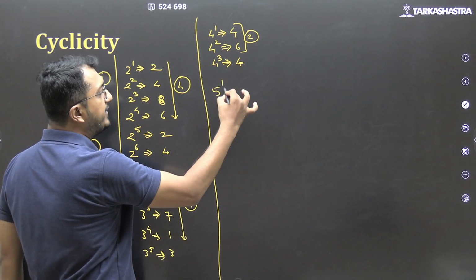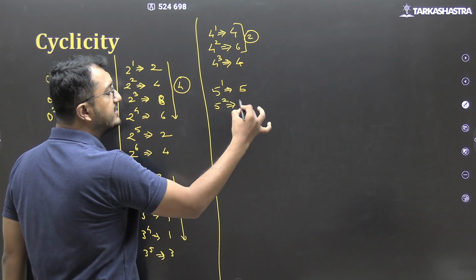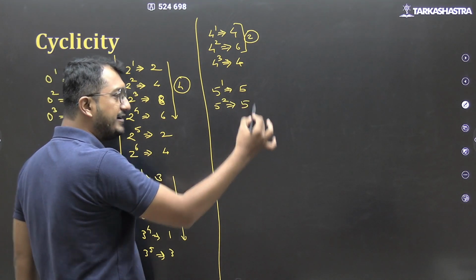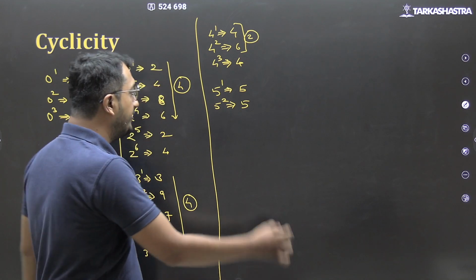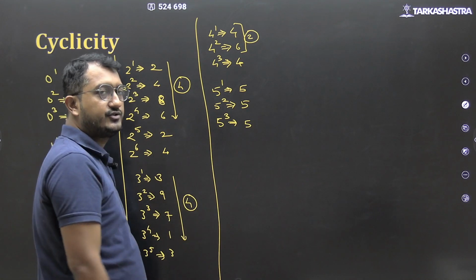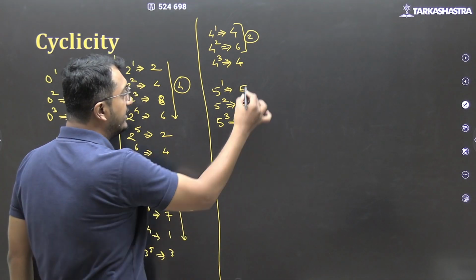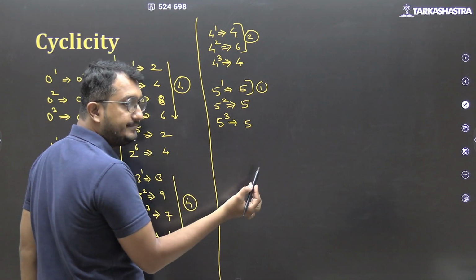5 की cyclicity. 5 raised to 1, last digit 5. 5 square 25, last digit 5. 5 raised to 3, 125, last digit 5. So 5 का कोई भी पावर रहे, last digit आपका 5 भी आने वाला है. Here the cyclicity is of 1.